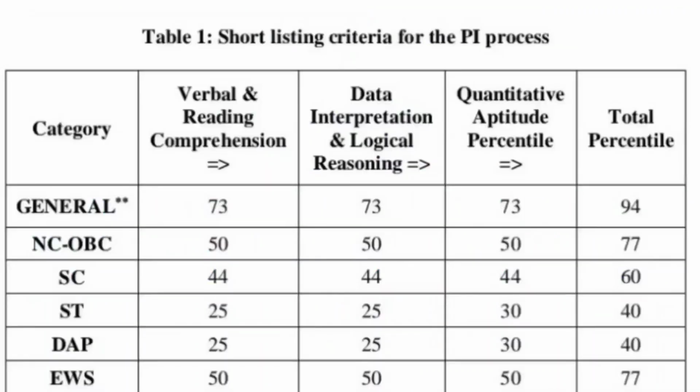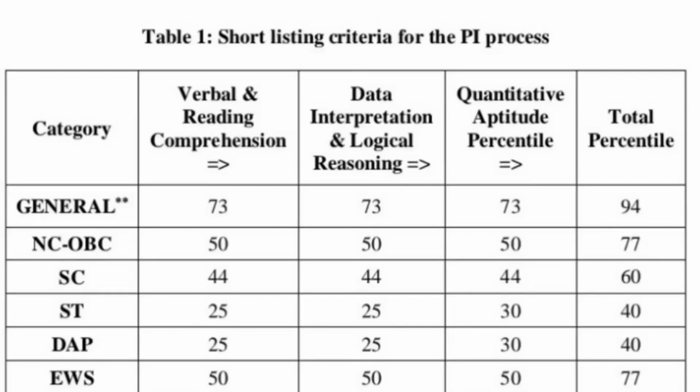If we consider the overall shortlisting criteria for this college, then it is 73 percentile in all the three sections for the general category, and overall it is 94 percentile in your CAT entrance examination. For NCOBC, it is 50 percentile in all the three sections, and overall it is 77 percentile in your CAT entrance examination. For SC category, it is 44 percentile in all the three sections, and overall it is 60 percentile in your CAT entrance examination.